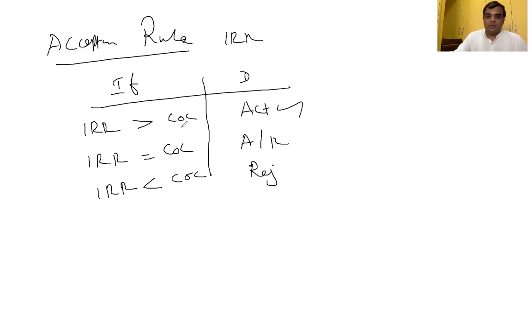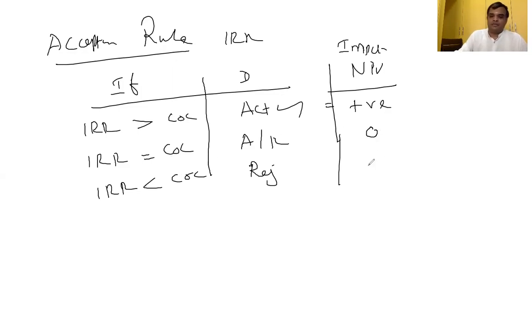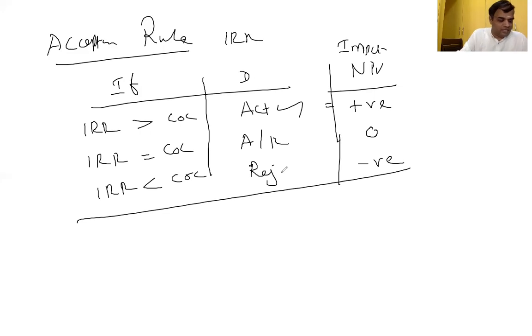So IRR greater than cost of capital means the impact on net present value is that we will get a positive net present value. IRR equal to cost of capital means net present value is 0, and here we will get a negative net present value otherwise. That's the reason accept or reject has come.